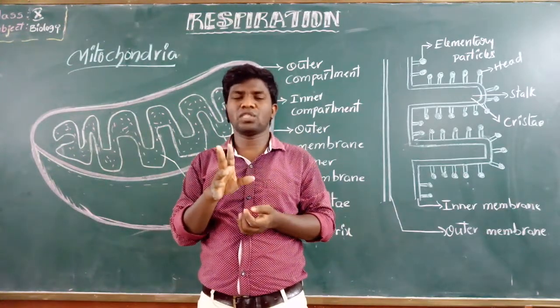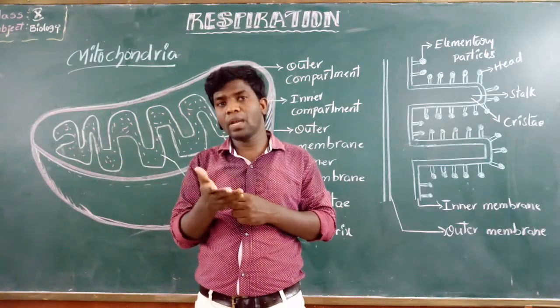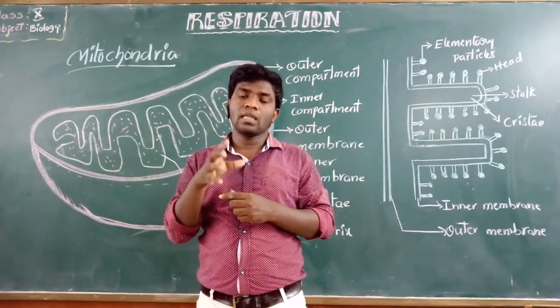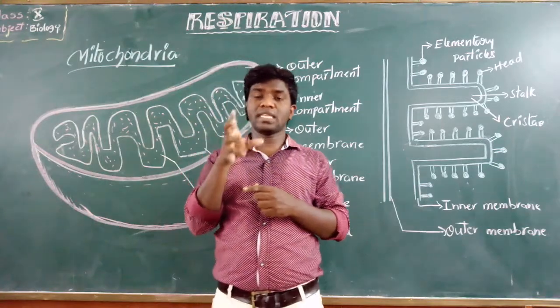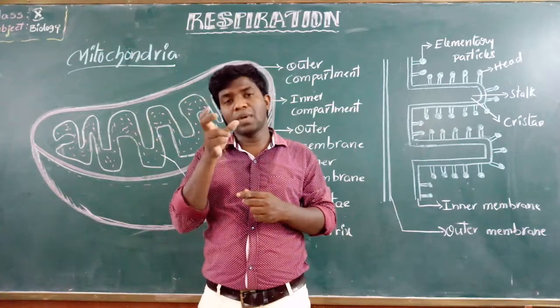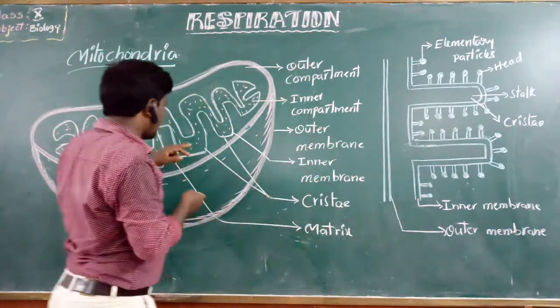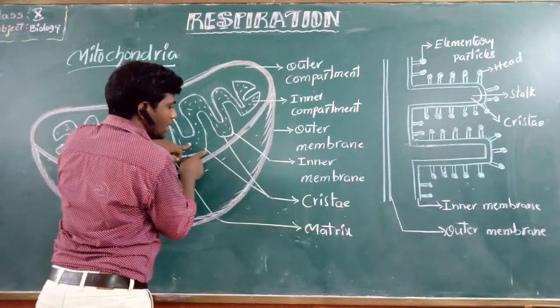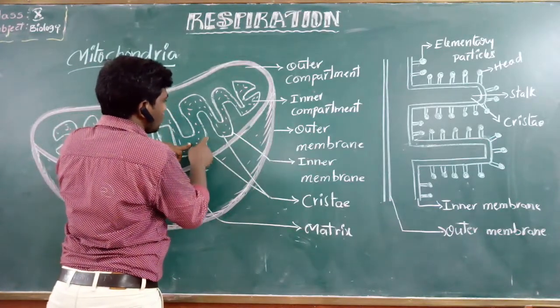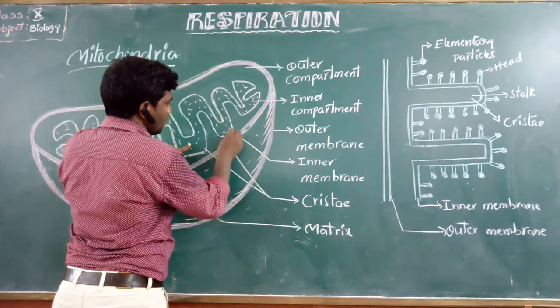So there is a confusion, dear students. Inner compartment to outer compartment. Inner membrane to outer membrane. Here is the matrix. So the substance present in the inner compartment is the matrix. That matrix is surrounded by the inner membrane. So this is the inner membrane.